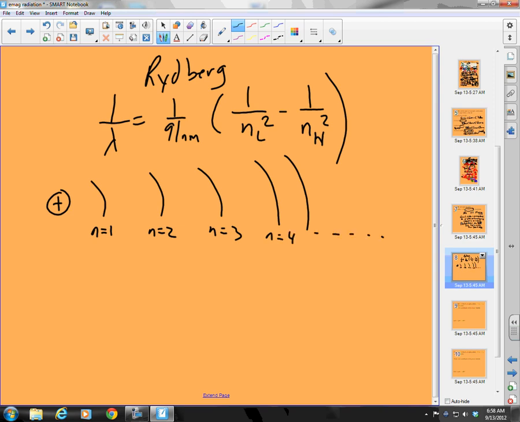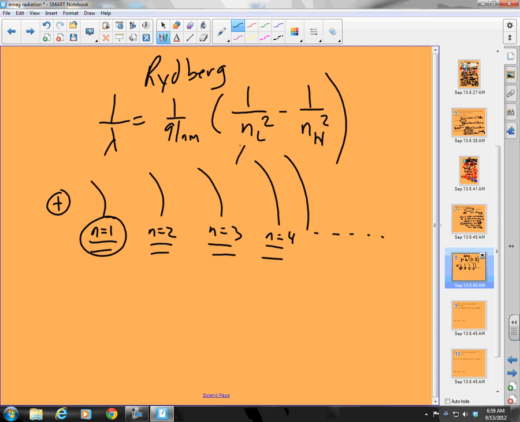Where each n represents an orbit state. Now, by the way, this is slightly wrong. You'll learn next lesson that orbits don't really exist. There are other things called orbitals, but this is what Bohr was doing in 1911, 1913, okay? So these are my energy states of the electron.